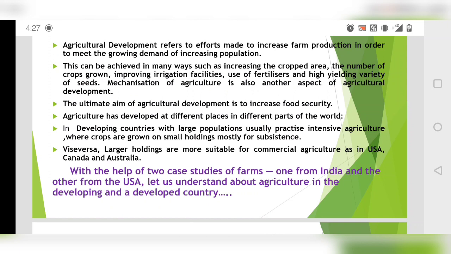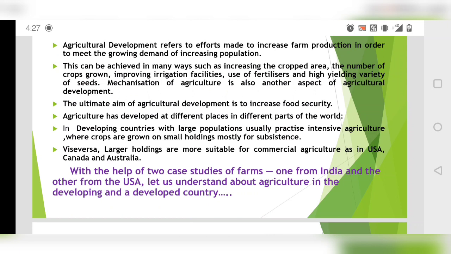We used high yielding variety seeds and chemical fertilizers, although these are degrading the quality of land, but yes, that is required. But we should think of a new way which is not harming nature and the soil, and we are able to increase the productivity. So this was done in India.